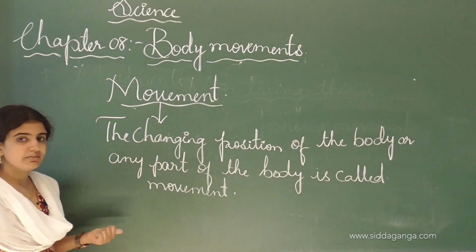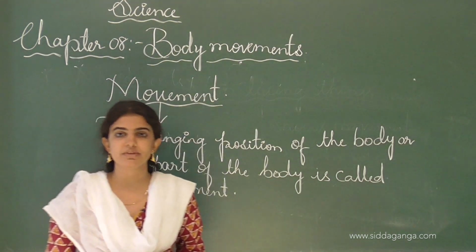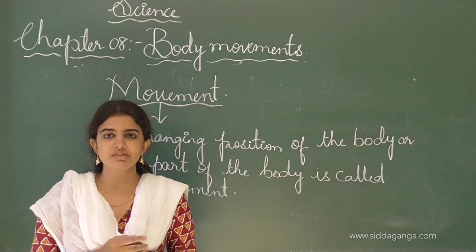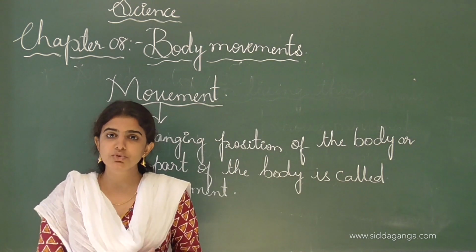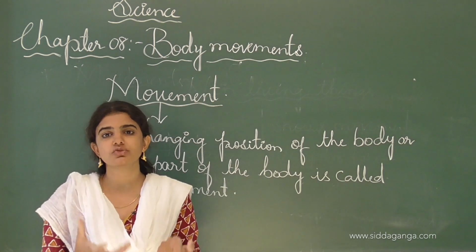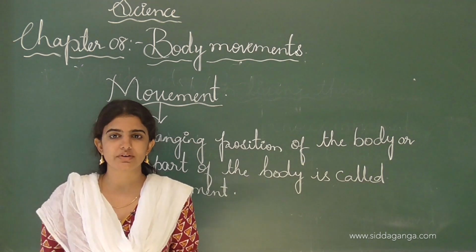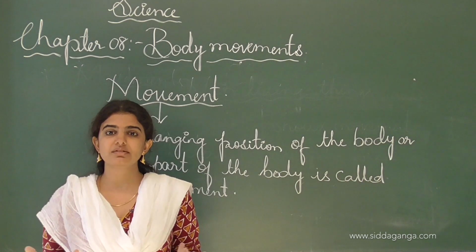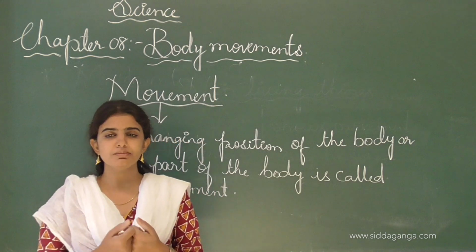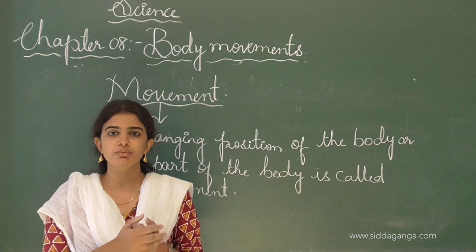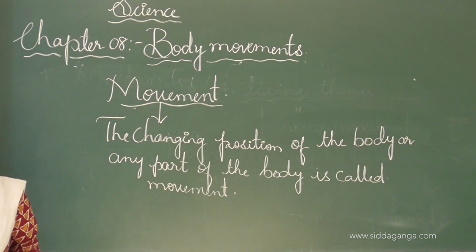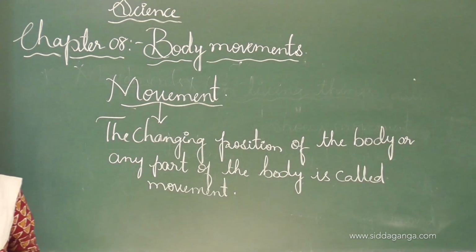And in non-living things also, movement takes place only when external force or energy is provided. See, if we remove the energy or the source of energy, then the non-living things will stop. They will not move at all. So in non-living things also, when external energy or external force is supplied, movement takes place. And movement is one of the characteristic features of living things.